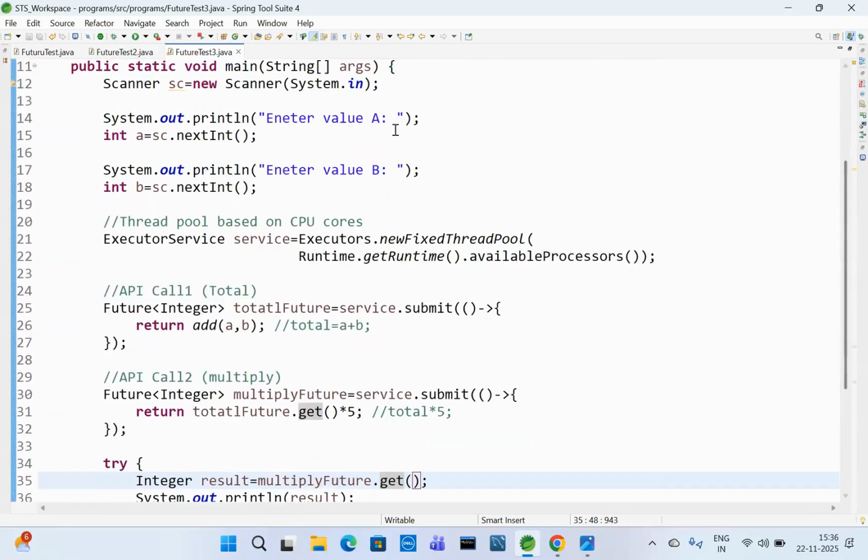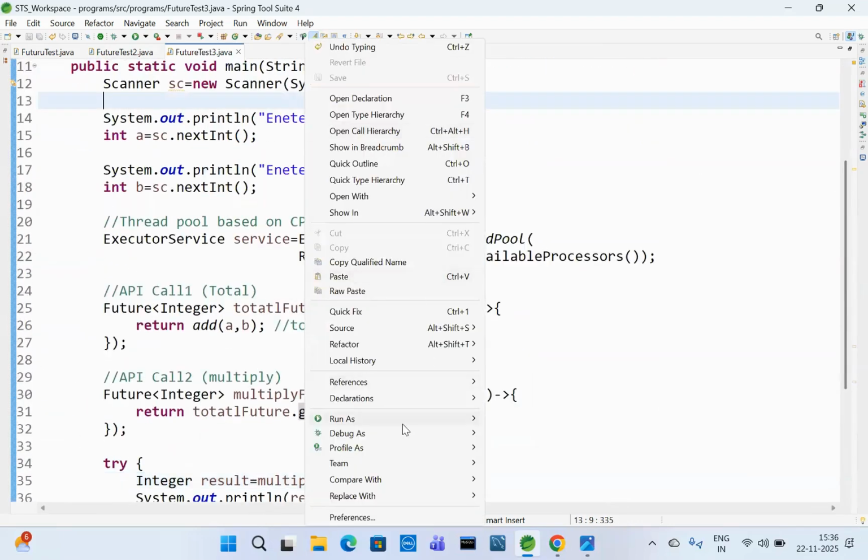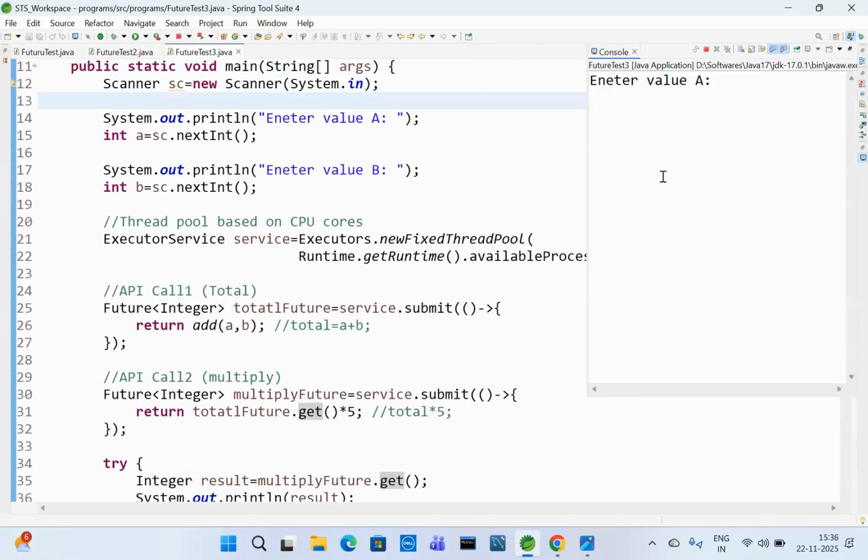So we are reading inputs from the scanner. Suppose 2, 2. 2 plus 2 is 4, and 4 into 5 is 20.